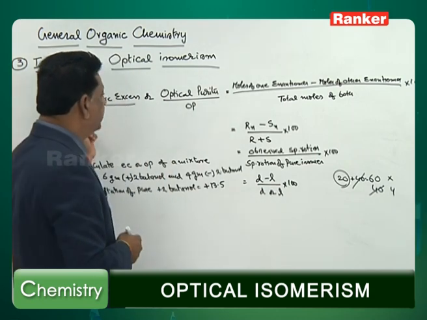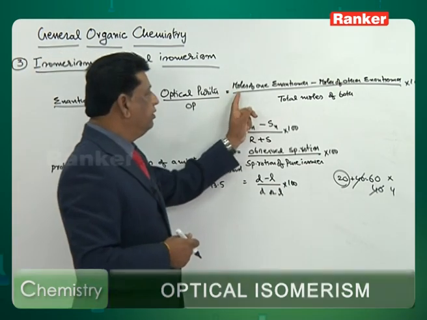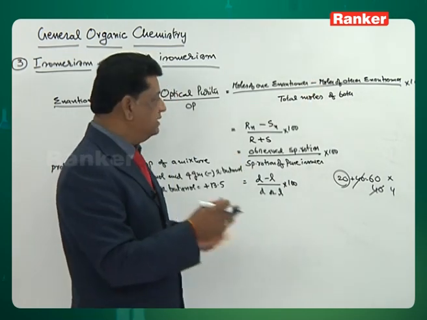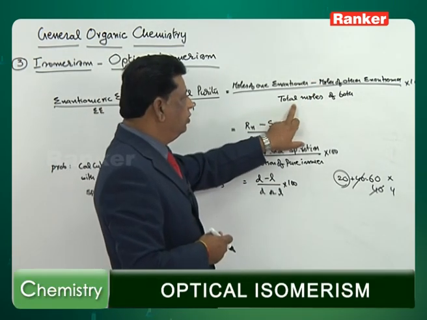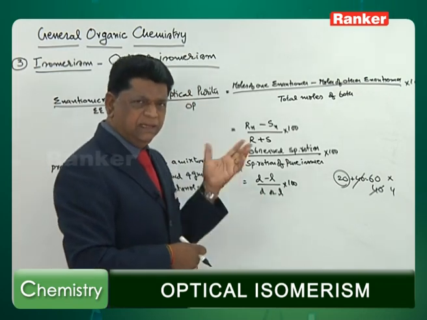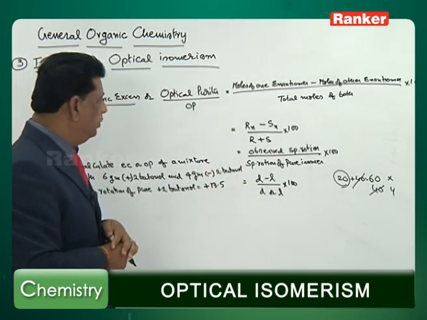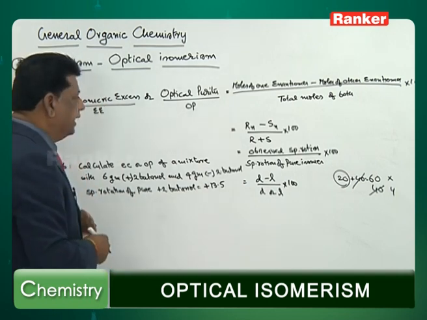The meaning of the enantiomeric excess is moles of one isomer minus moles of the other isomer. That difference, with reference to the total moles, is the ratio multiplied by 100. That is how we get this optical purity or the enantiomeric excess.